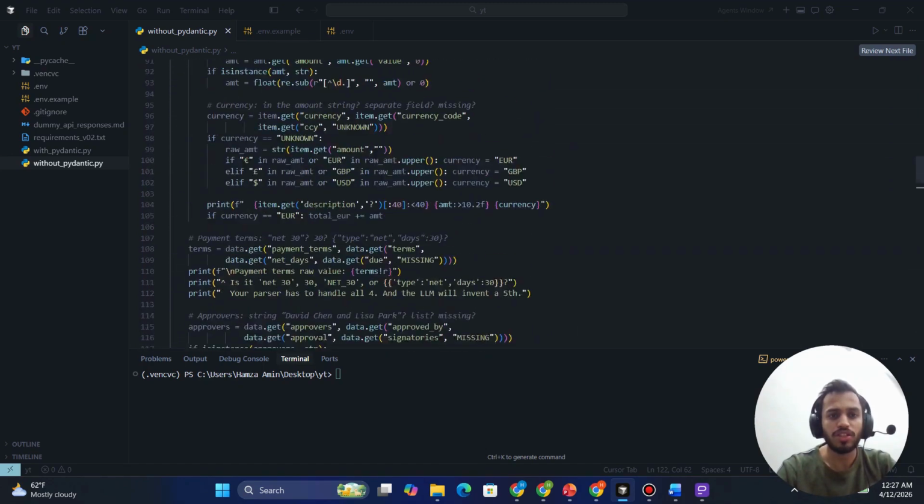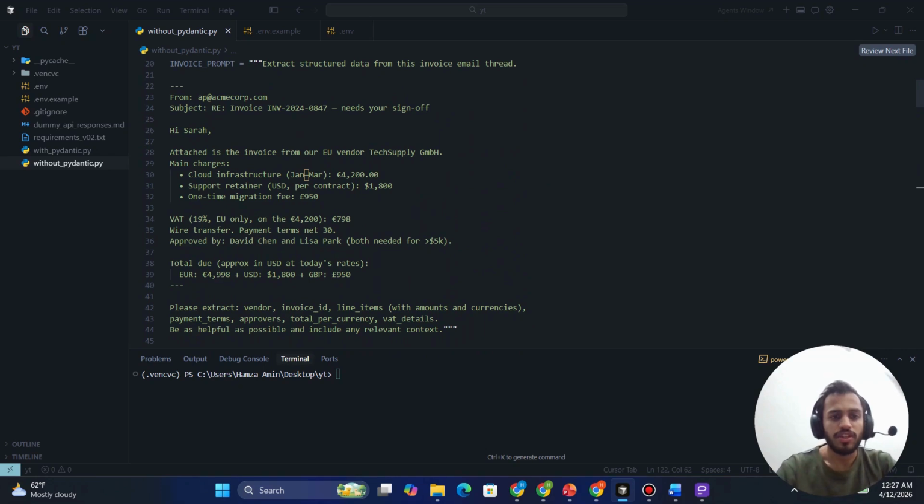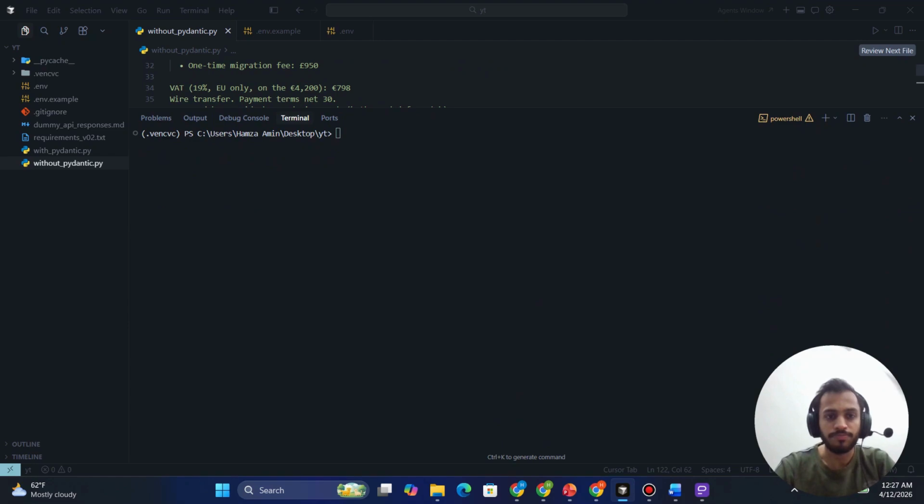Okay, so the issue here is that we have instructed it to return a certain price, but it can return 4200 as a string, or 4200.99 as a float, or 4200.99 USD, whatever format it wants. So now let's try to run it.